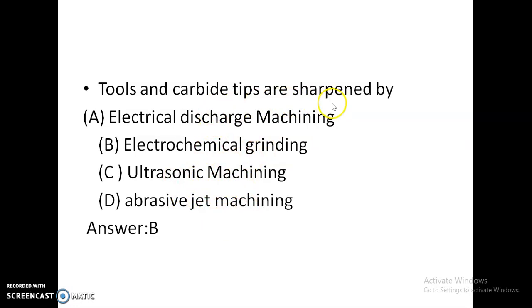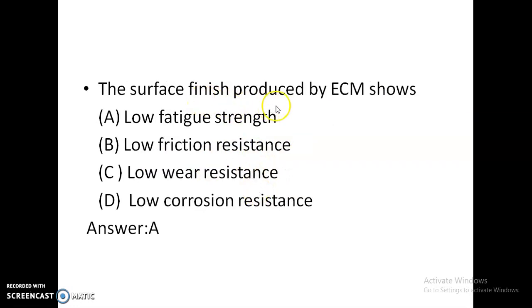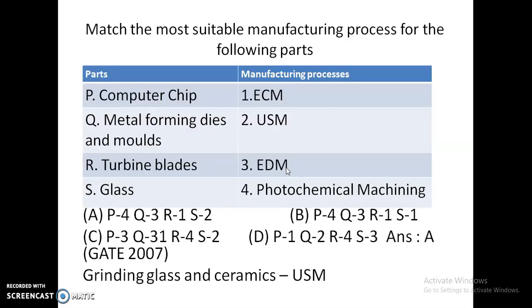Tools and carbide tips are sharpened by ultrasonic machining. ECG, electrochemical grinding. The surface produced by ECM shows low fatigue strength, low friction resistance, low wear resistance or low corrosion resistance. It is the ECM process. The workpieces have low fatigue strength.